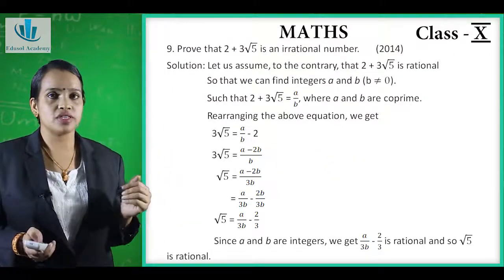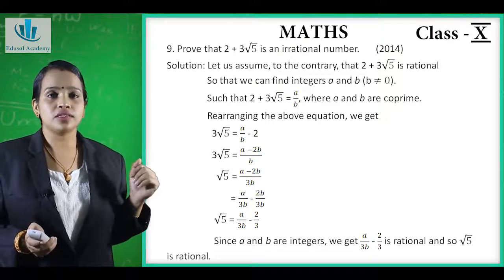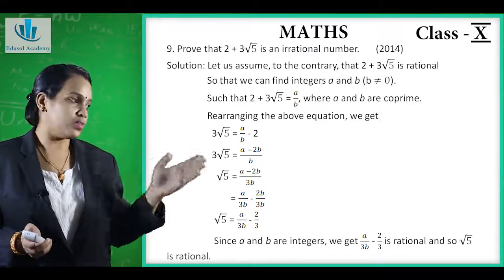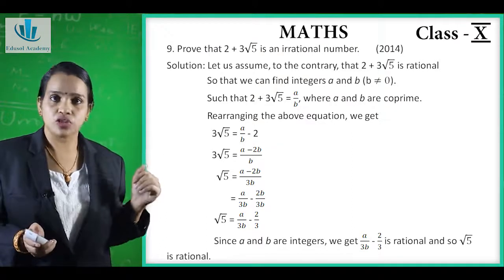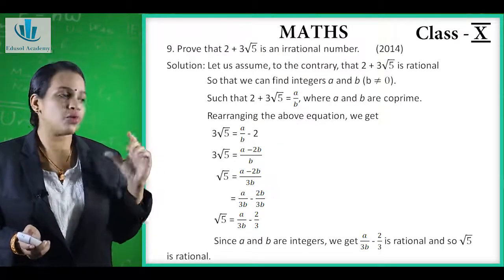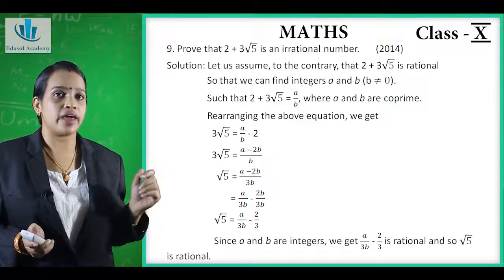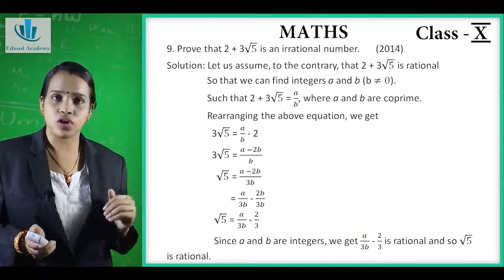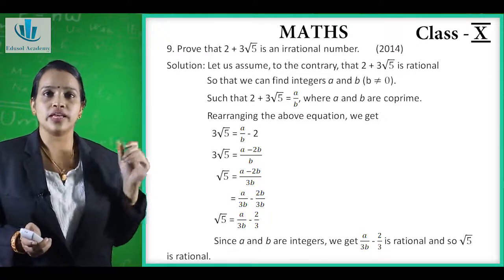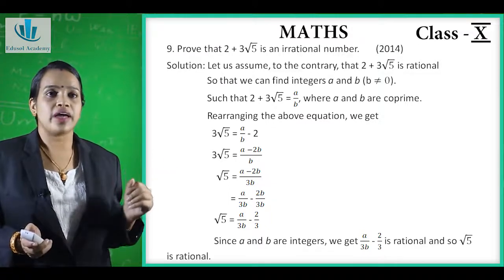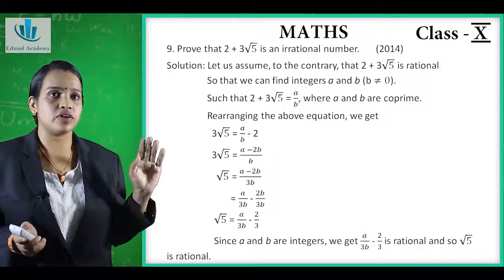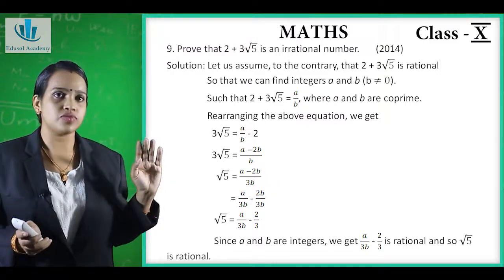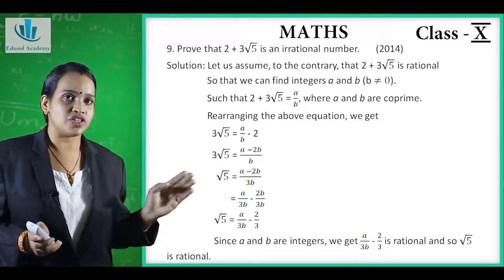Now the next question is, prove that 2 plus 3 root 5 is an irrational number. Now this question has appeared in the year 2014. Now we have to prove that 2 plus 3 root 5 is an irrational number. So let's see how to solve it. Now we will consider it first as rational. Okay, we have to prove irrational, so first we will take it as rational.